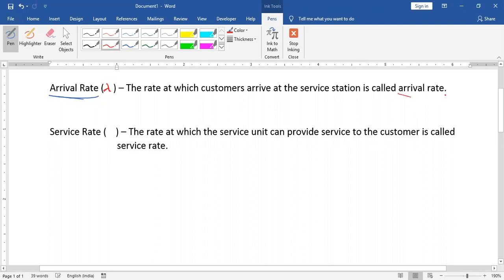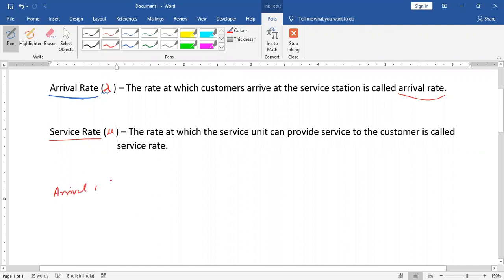If we're talking about the service rate, it is represented by mu. And what is service rate? The rate at which the service unit can provide service to the customer is called service rate. Now, first of all, we will understand the arrival rate.